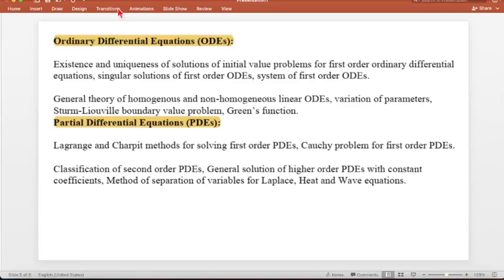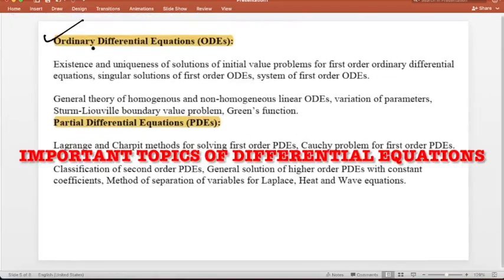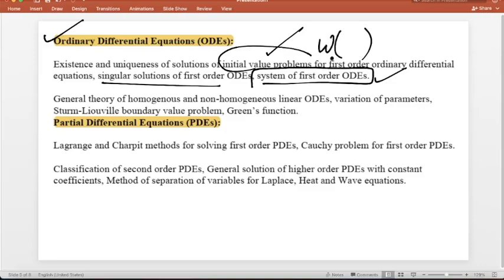Now the applied portion. First we see ordinary differential equations. In ordinary differential equations, the most important topic is the system of first order. Generally they ask questions from this one, right? Initial value problems they also ask questions from. Singular solution they sometimes ask, but mostly you should revise the system of first order ODEs. And here there is one topic that everyone knows, the Wronskian, right? Wronskian, they generally ask questions from this one, right?